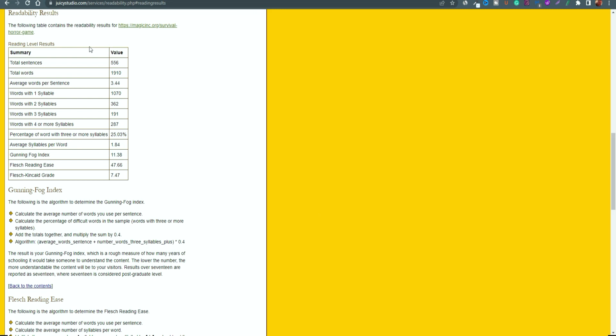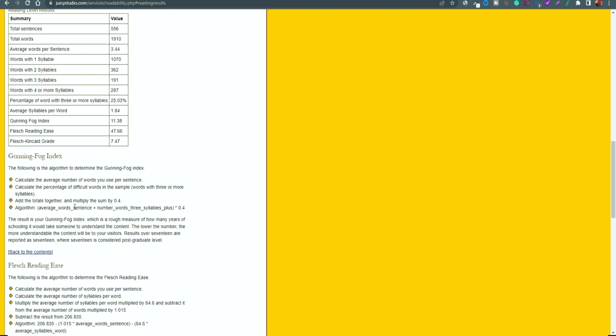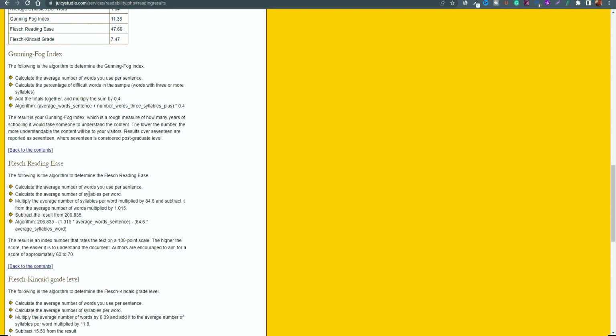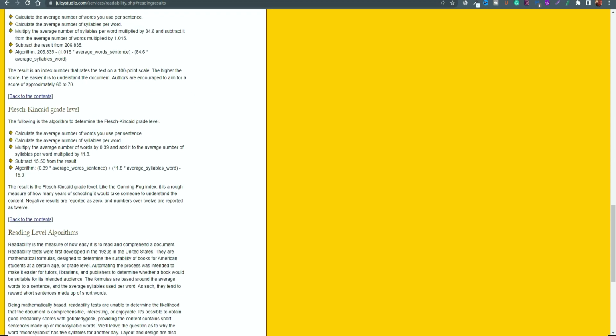Now, as you can see, it breaks down the amount of different data sets based on sentences, words, average words per sentence, different syllables, and its index, ease of reading, and its overall grade. And it will formulate a plan and give you an idea of the different types of context that you can understand, and will help you to break down all of the elements into various topics so that you can start making subtle changes to make your content more valid and more readable in most cases.